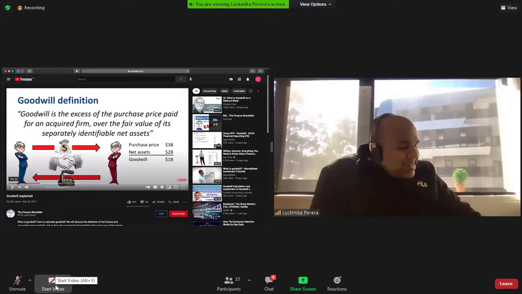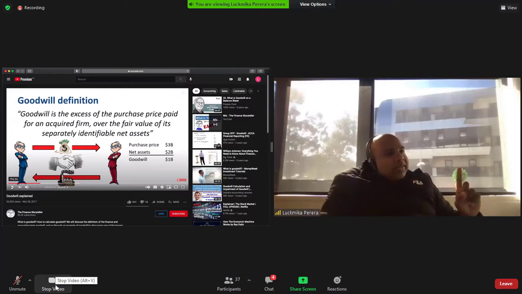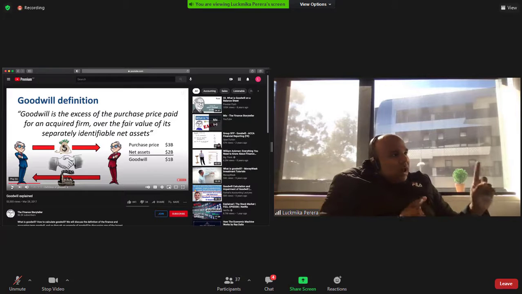The only time when goodwill will have some of these things included is where the intangible asset in itself is not separately identified and measured and listed under its assets. Does that make sense?